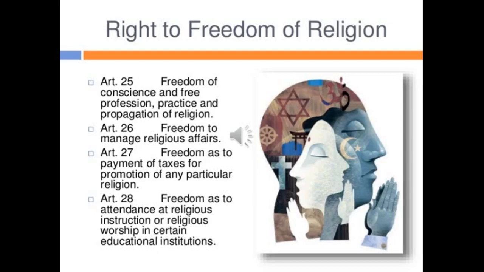Then Article 28, freedom as to attendance at religious instruction or religious worship in certain educational institutions. So in certain educational institutions, no one can be forced to attend the religious instructions or religious meetings or religious worships. For example, if there is any medium run by any religious group like Hinduism, Islam or Christianity, and a student studying there belongs to another religion, he should not be forced to attend such instructions.